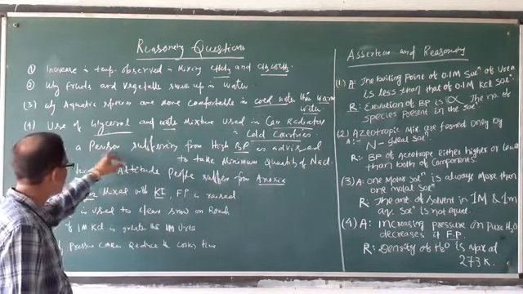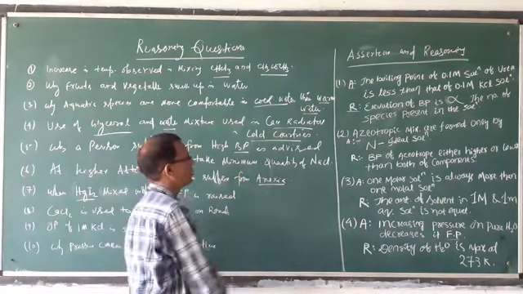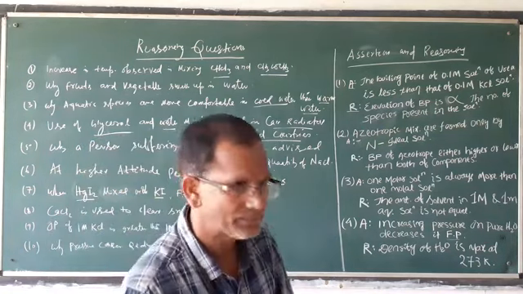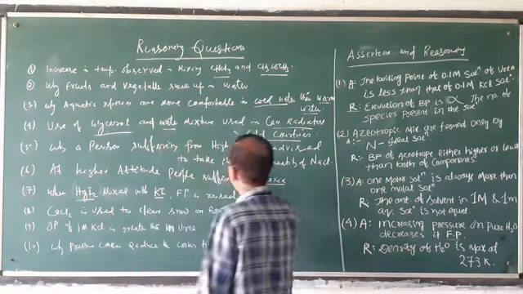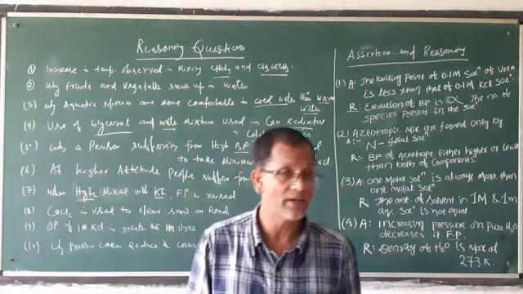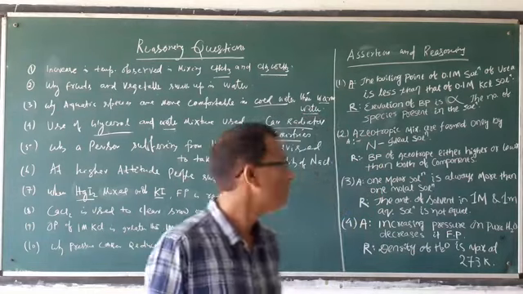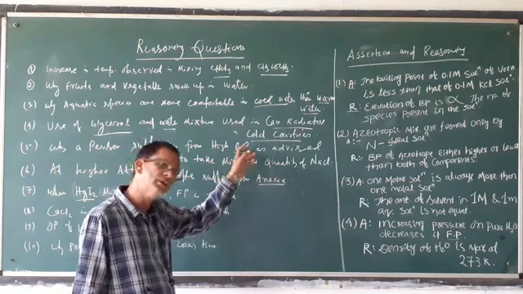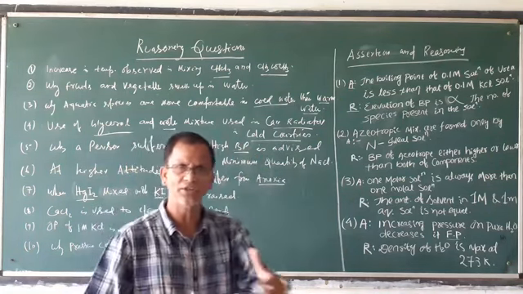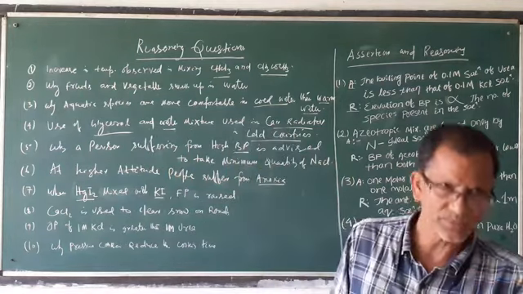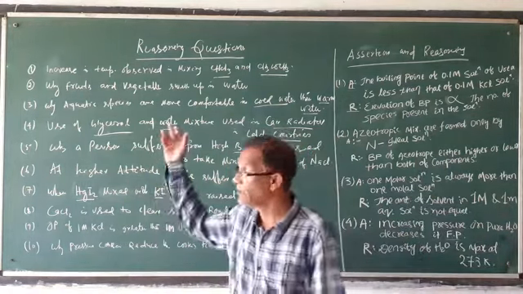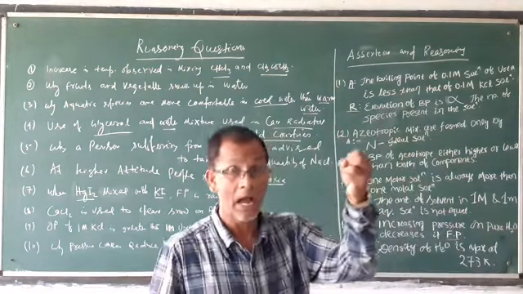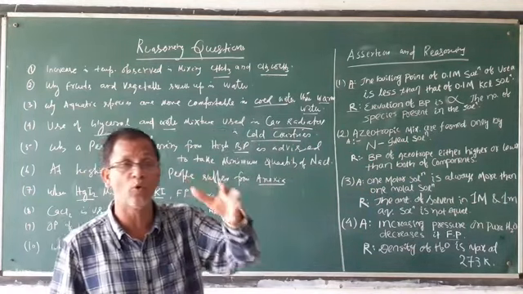Question number 5. Why is a person suffering from high blood pressure advised to take a minimum quantity of sodium chloride? We should not take more salt. We should avoid salty food. High BP means blood pressure is already high, because the number of ions in the blood is more. If the number of particles increases, the osmotic pressure increases. More concentration means more osmotic pressure.